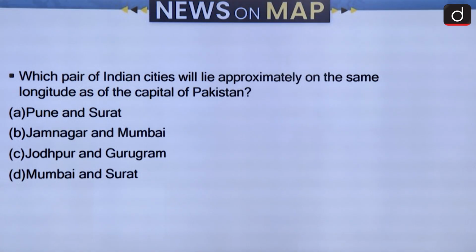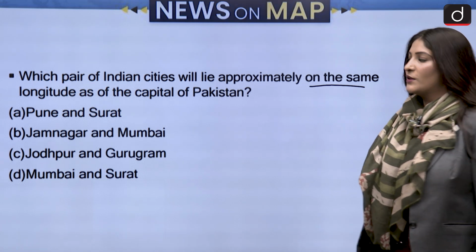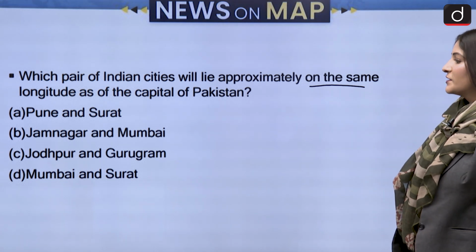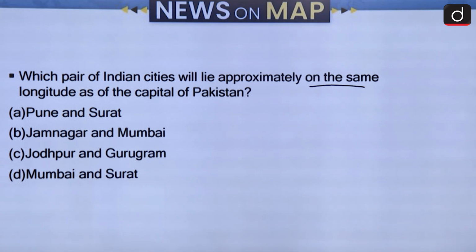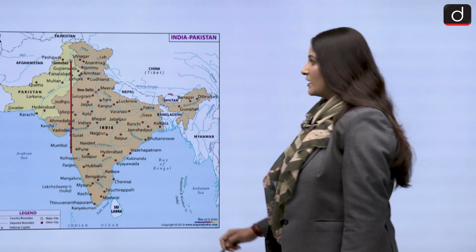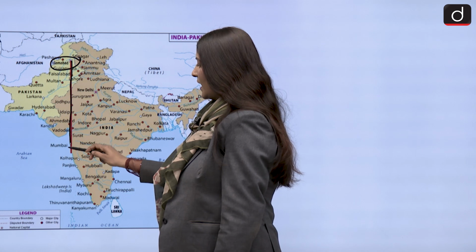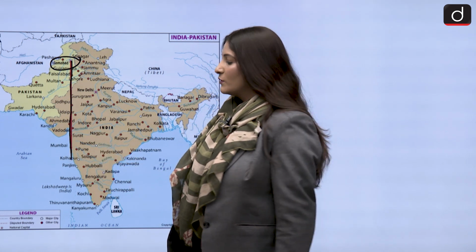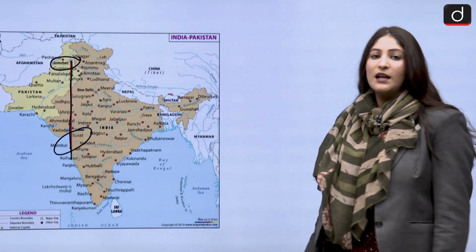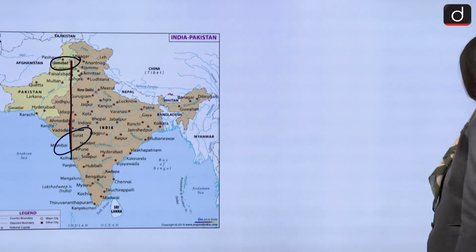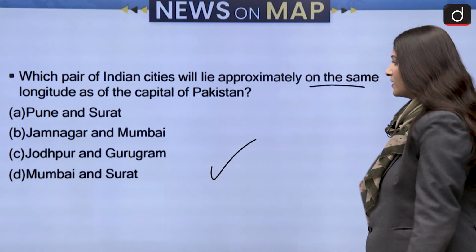Moving ahead to the next question, which pair of Indian cities will lie approximately on the same longitude as the capital of Pakistan? Pune and Surat, Jamnagar and Mumbai, Jodhpur and Gurugram, Mumbai and Surat. So let us see the answer to this question. Here is the capital of Pakistan, Islamabad. If we draw a straight line, that is a longitude, Mumbai and Surat will lie approximately on the same longitude as the capital of Pakistan. So option D, Mumbai and Surat, is going to be the correct answer.